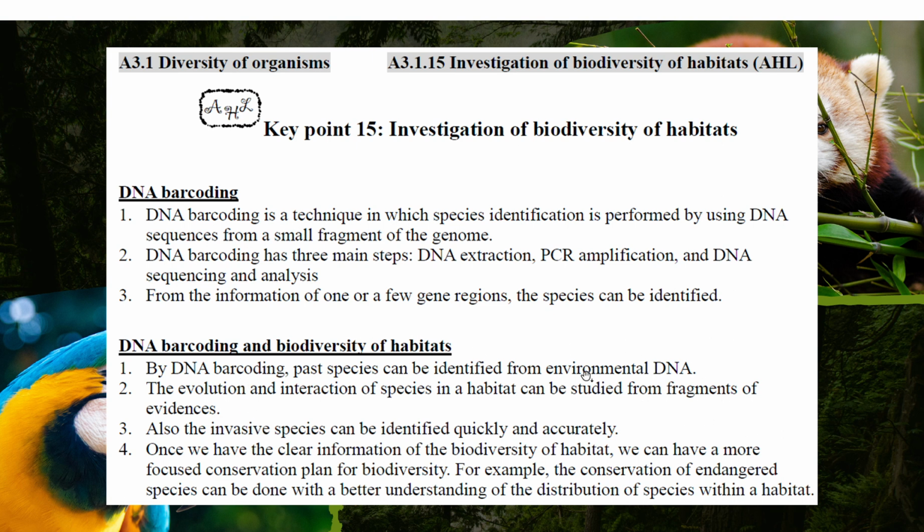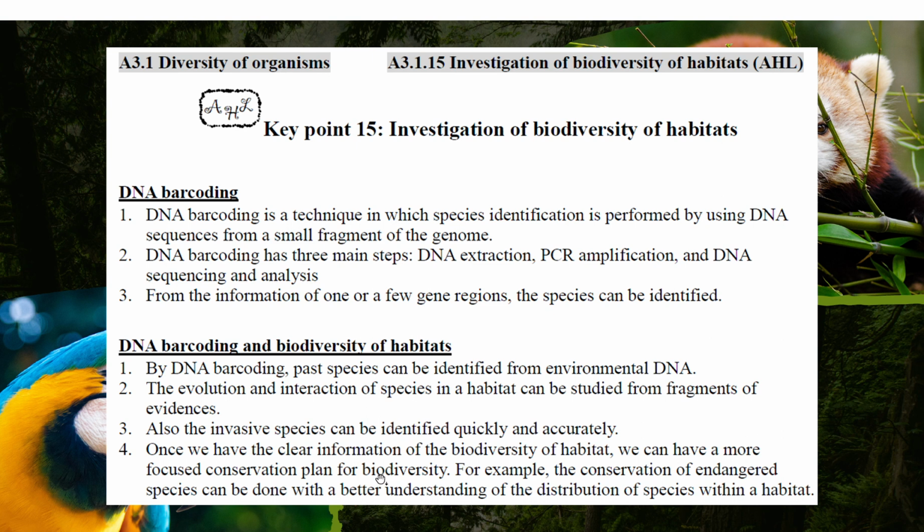After all this knowledge about the species, the existing ones, the old ones, the invasive ones, okay, we can have a better design or more planning to conserve the biodiversity there, okay.